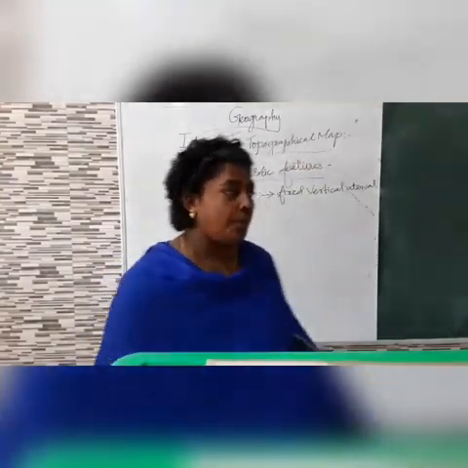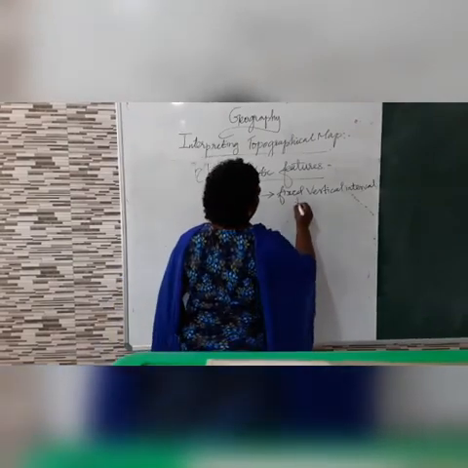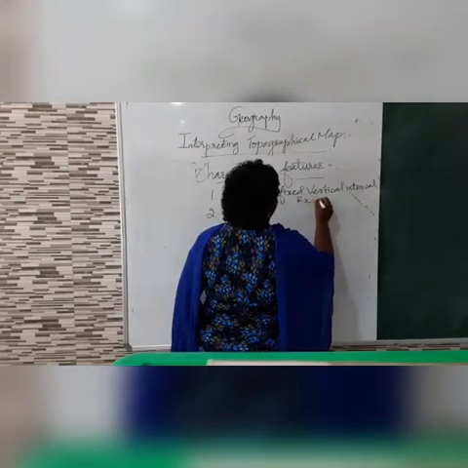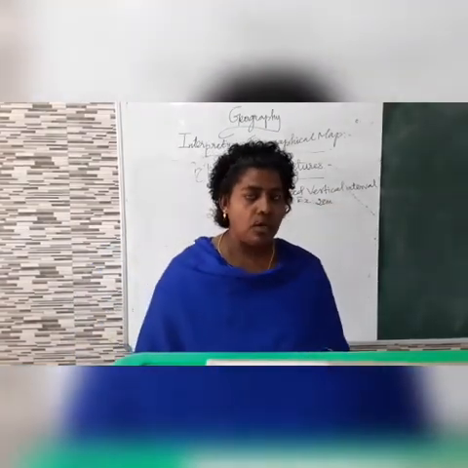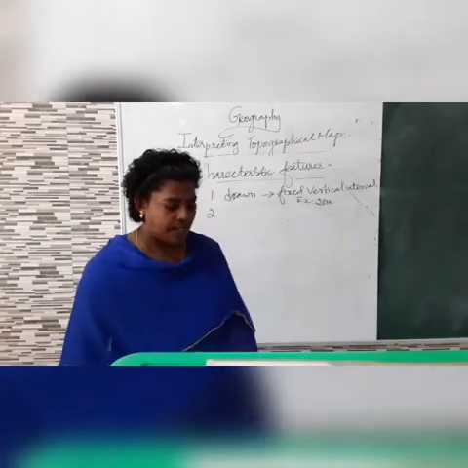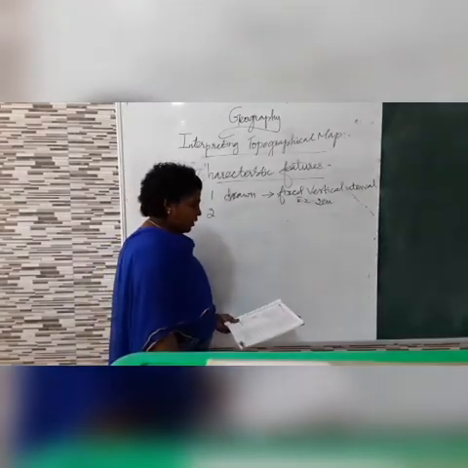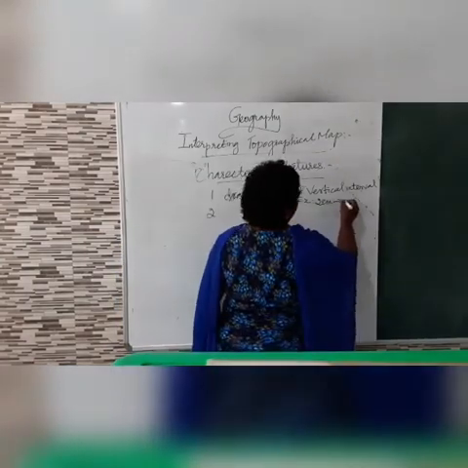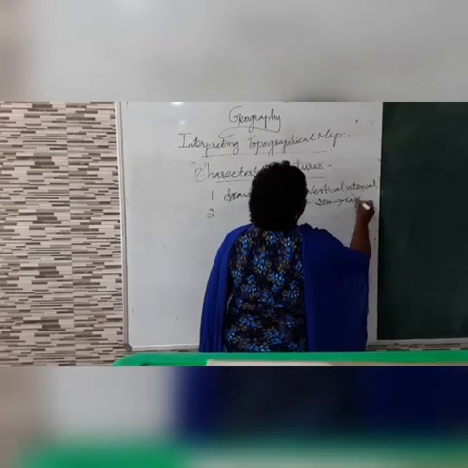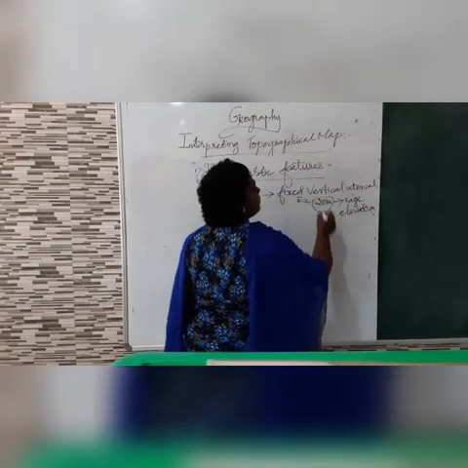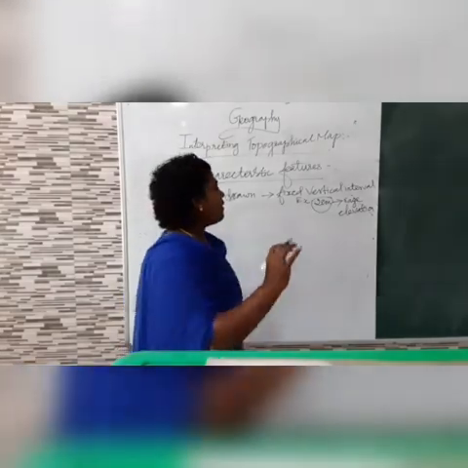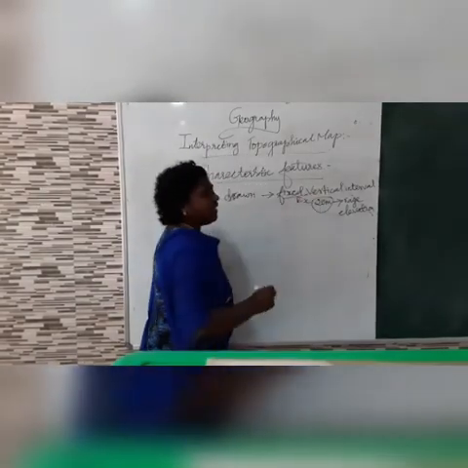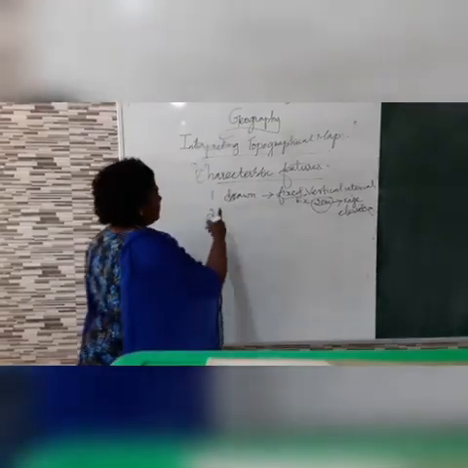For example, 20 meters will be given. These intervals on the map will not change. They depend on the scale of the map and the range of elevation of the areas in the map. Will this measurement or distance change? No, it will not change. It is the same in every area because it is fixed. The vertical interval is fixed. This is the first characteristic.